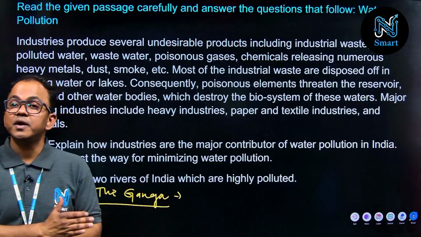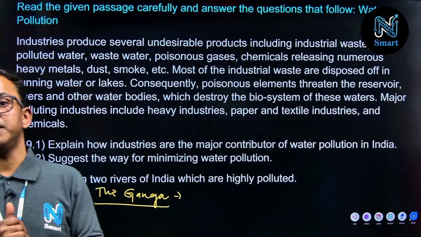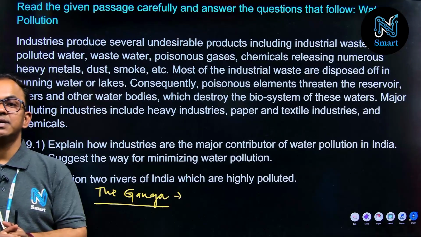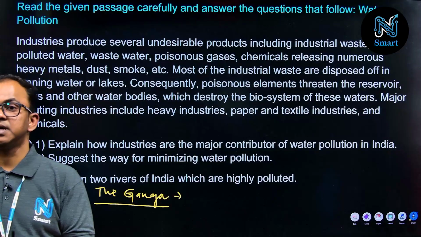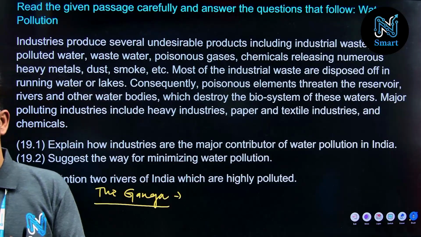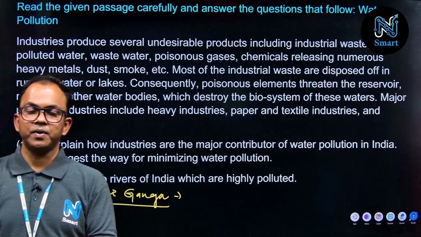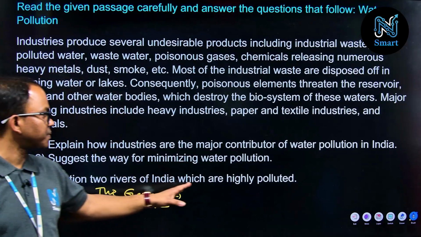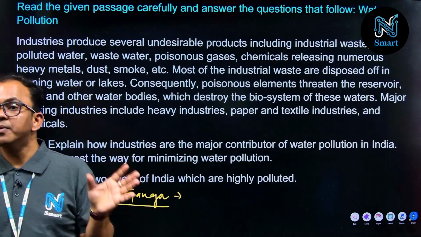And for the Yamuna river, Delhi is basically creating the pollution, right? So in this regard Delhi, a union territory, is responsible. You have to understand that these are the two important rivers which are polluted here. So once again I am repeating: the two rivers of India which are highly polluted are the Ganga and Yamuna.